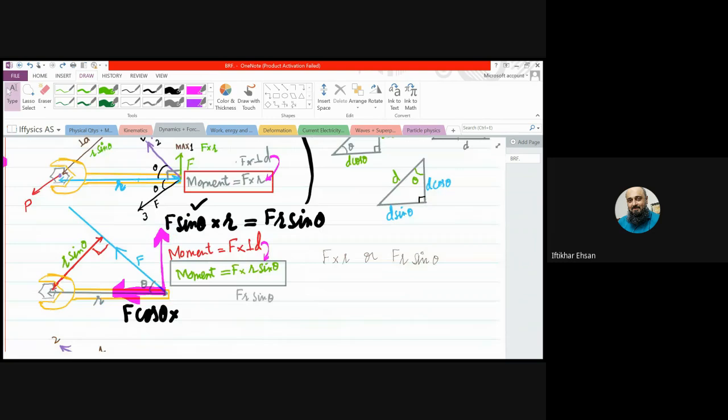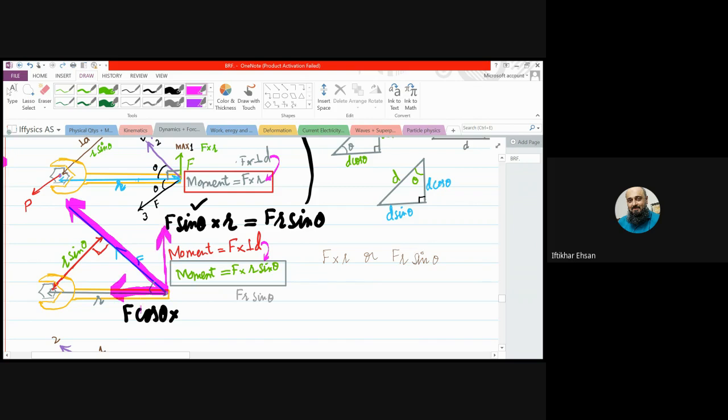Let's say we apply the force like this, as we were doing here. Let's say we divide it into two components.